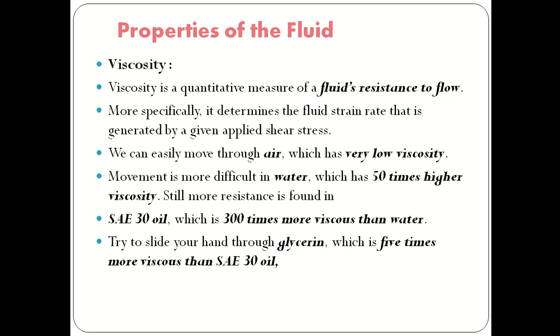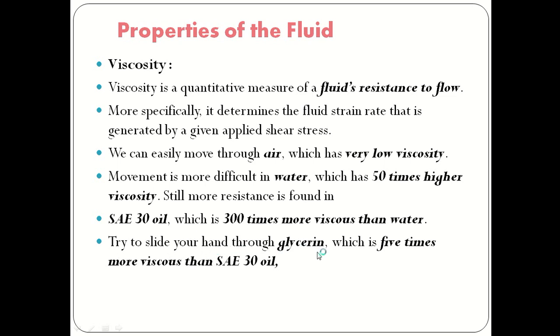Why? Water has about 50 times higher viscosity than air. Now SAE30 oil, which is the nomenclature of one of the oils, is 300 times more viscous than water. Movement through the oil is more difficult due to the viscosity.